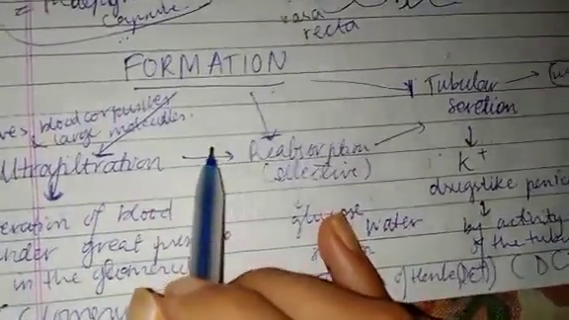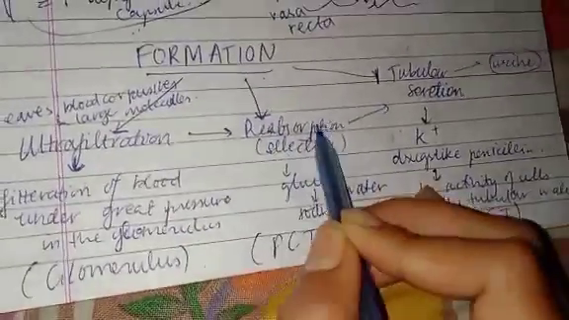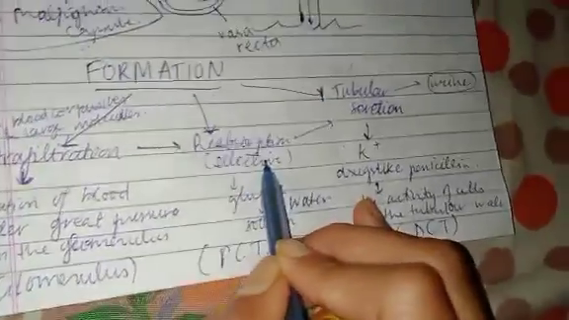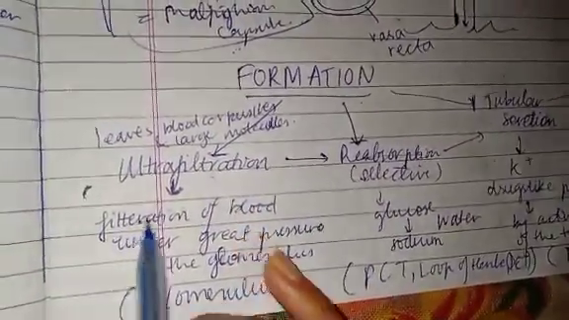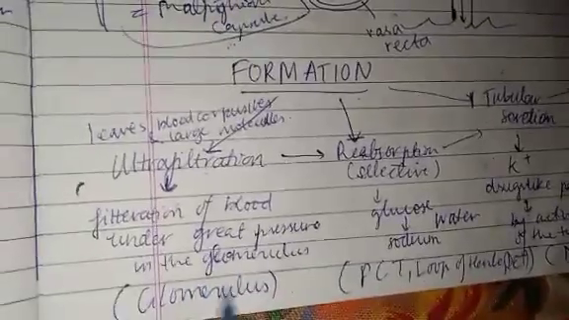Then comes the formation of urine. It involves three main steps. First is ultrafiltration, then reabsorption, and most appropriately selective reabsorption, because it does not reabsorb everything. Then tubular secretion. Okay, so first comes ultrafiltration. Ultrafiltration is the filtration of blood under great pressure in the glomerulus. So it happens in the glomerulus.